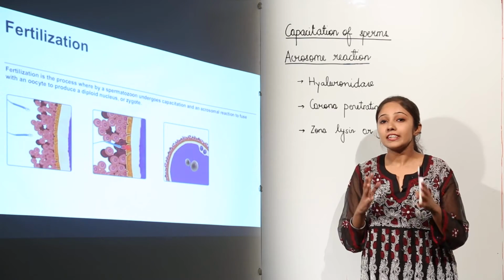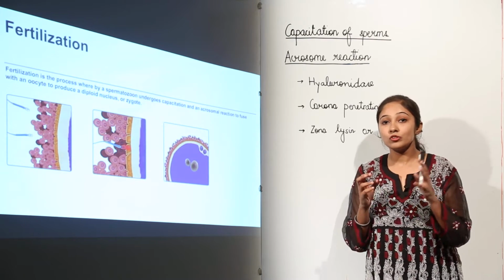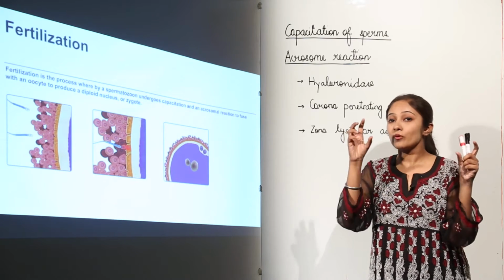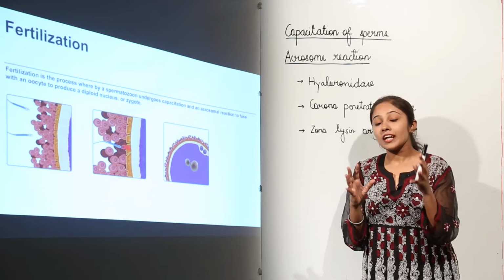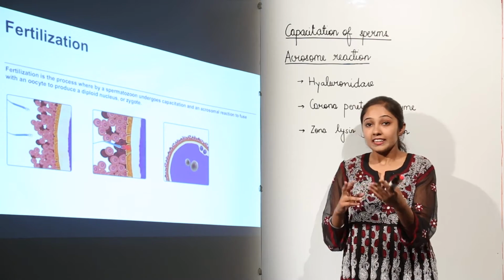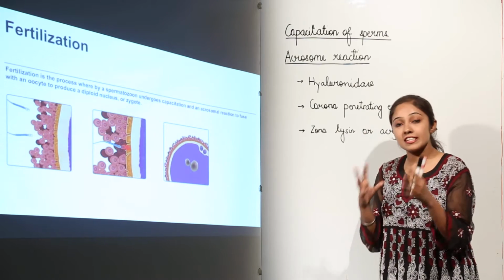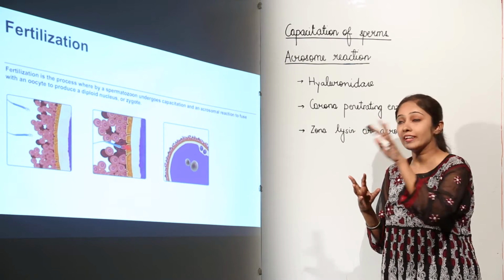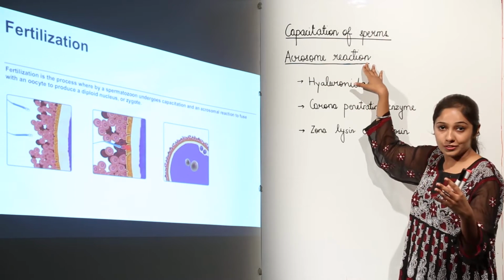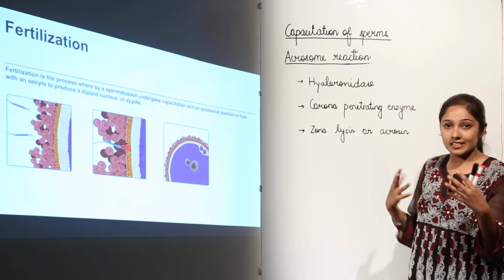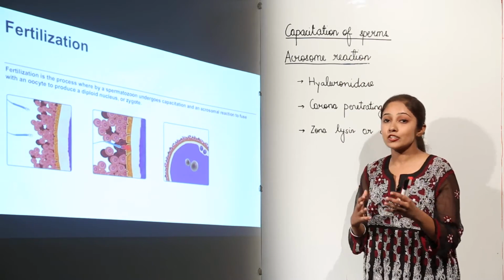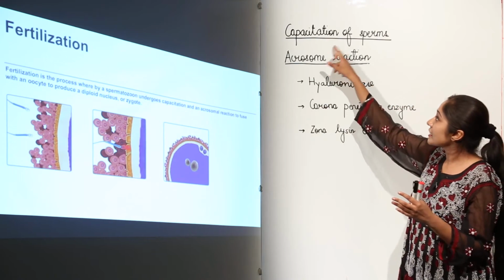You all know that fertilization involves the fusion of the nucleus from a sperm with the nucleus of an ova or an egg. But what are the events that take place before this fusion? The two important events that facilitate the sperm fusing with an egg are capacitation of sperm and acrosome reaction. Let us discuss these two in detail, but remember that these two processes are vital and very important for the fertilization to occur actually. So the capacitation of sperms.